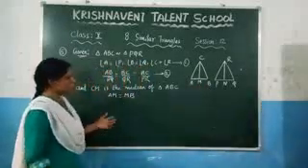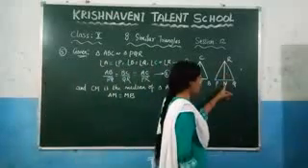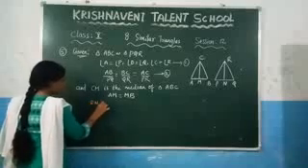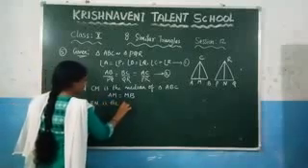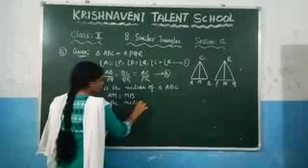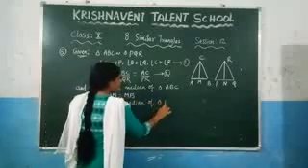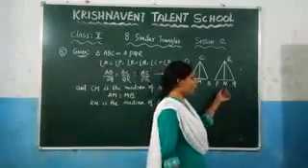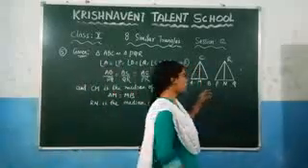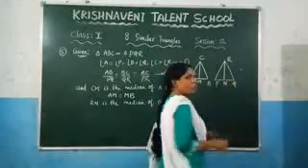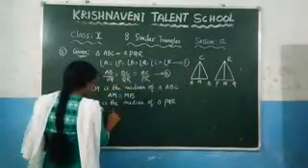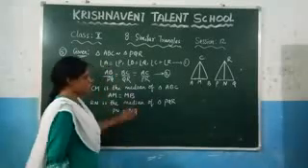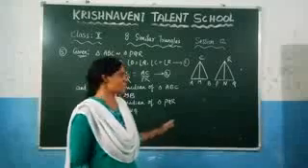Now this is the end they have given here. RN is the median of this triangle. So write it here. RN is the median of triangle PQR. If RN is the median, similarly N will be the midpoint of PQ. So that we can say that PN is equal to NQ. So write it here. PN is equal to NQ. Right? This is what they have given. Based on these equations and based on these